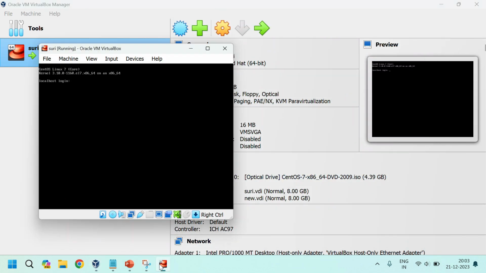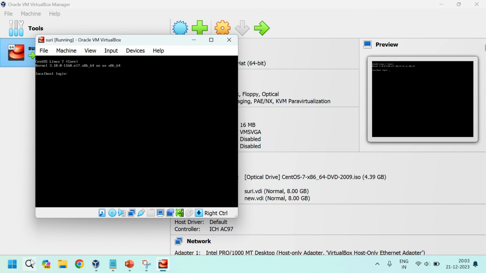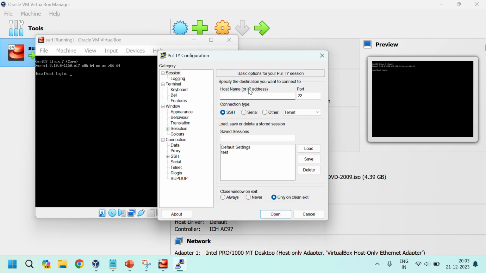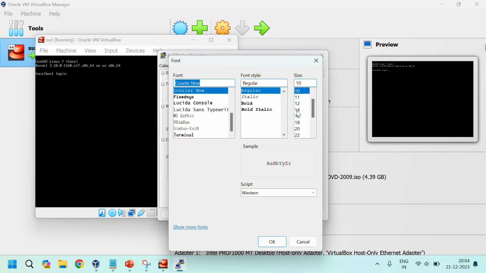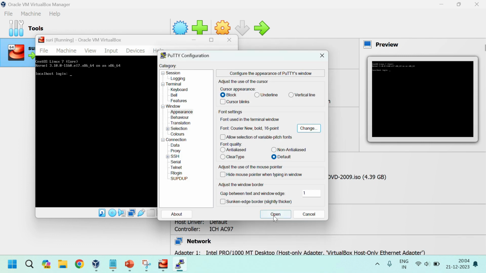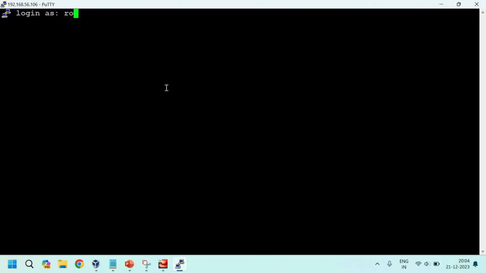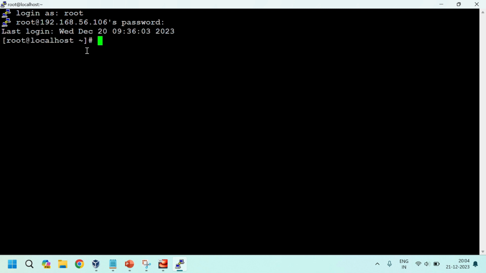The machine is started. We will connect with PuTTY. It's connected.